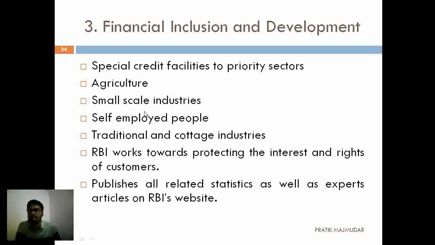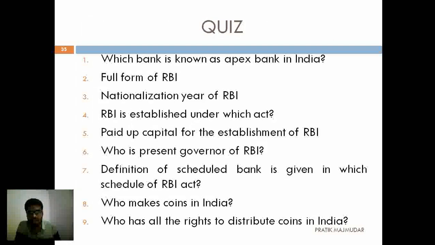Then special schemes for the small scale sector, then the self-employed people, then the traditional and the cottage industries. Then RBI is also working to protect the rights of the customers. Everything is going to be worked by the RBI itself. And if someone has done some article or statistics related to the RBI, they are going to publish it on their websites also. So this is the financial inclusion and the development. I hope you have understood all the points.